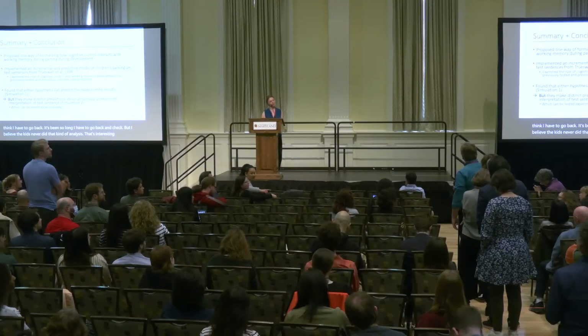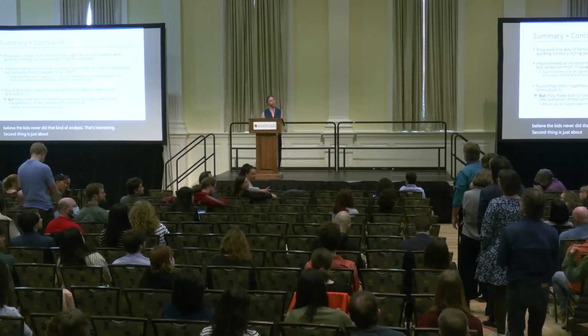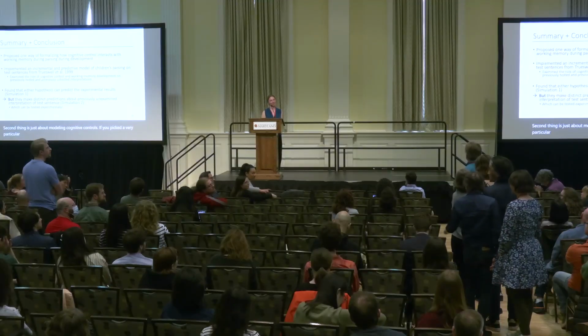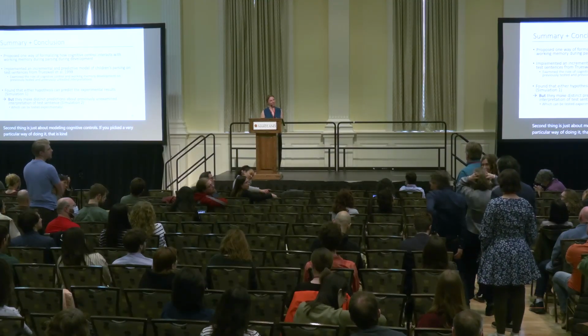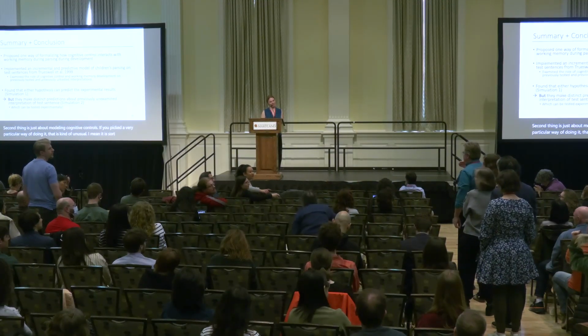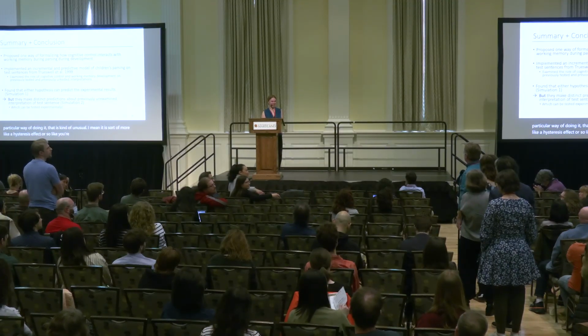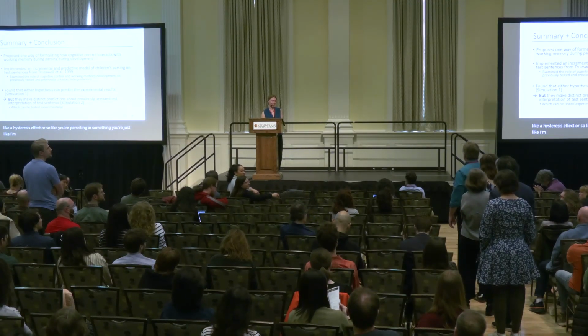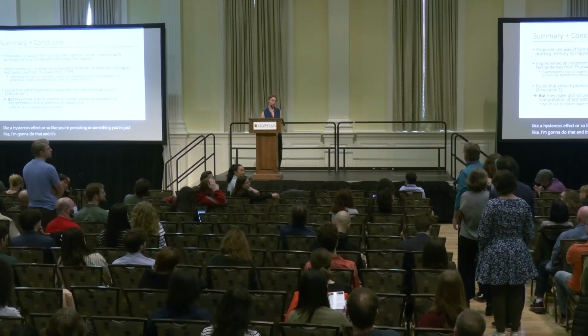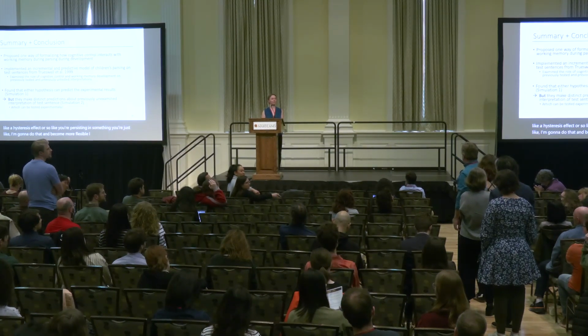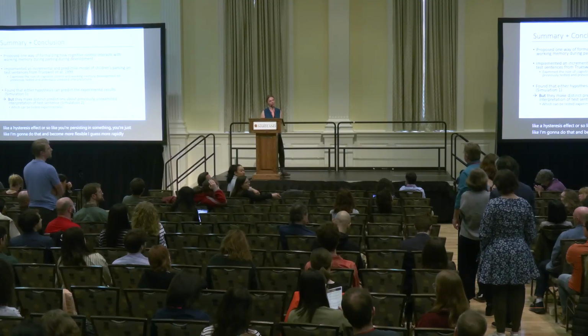But the second thing is just about modeling cognitive control. You've picked a very particular way of doing it that is kind of unusual. It is sort of more like a hysteresis effect, like you're persisting in something. You're just like, I'm gonna do that, and you become more flexible, more rapidly updating, as you mature.